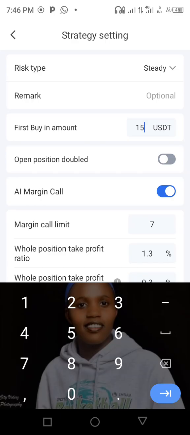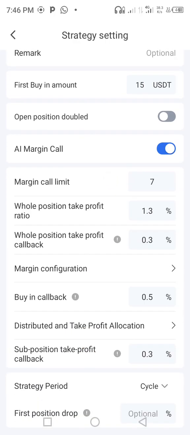If you have like 2,000 US dollars, you can even put 30 US dollars as your first buying amount. If you have like 200 or 300, you can put your first buying amount as 15. It depends on the capital that you have, because this first buying amount is the amount of USDT that the robot will use to buy the first amount of the crypto.